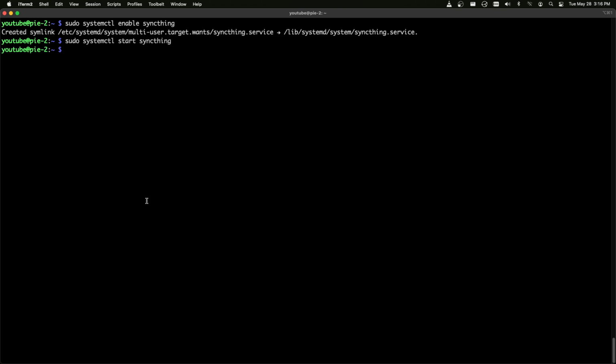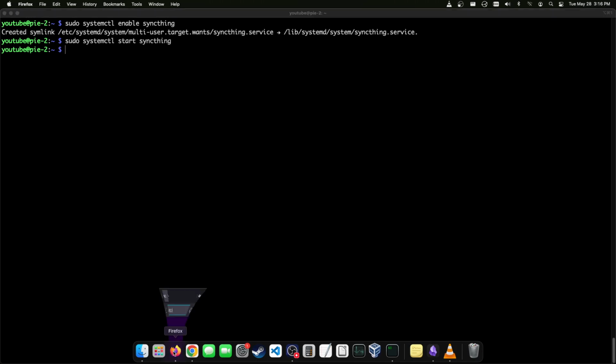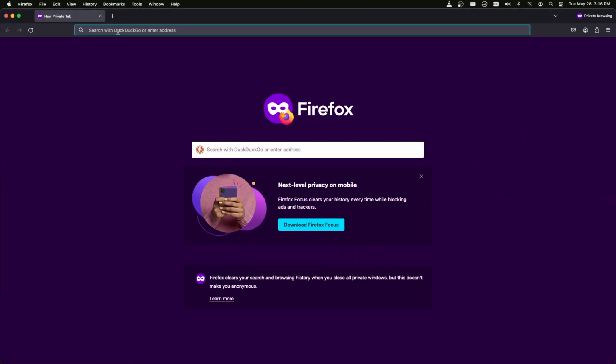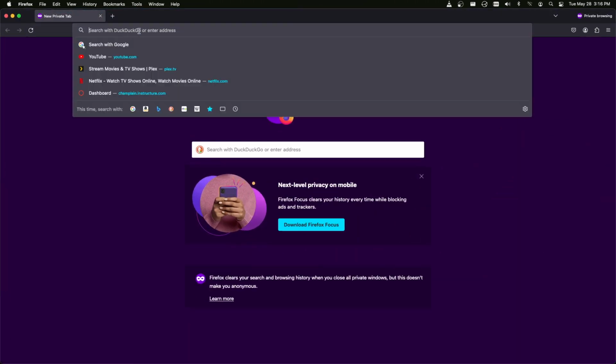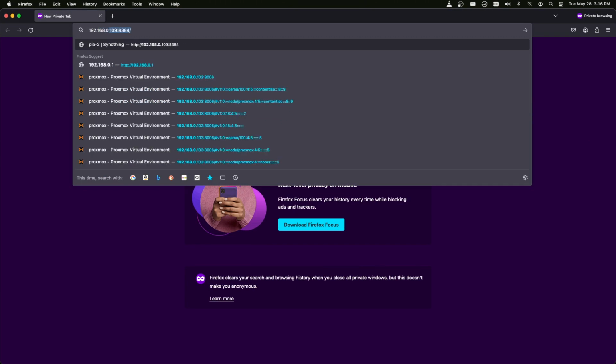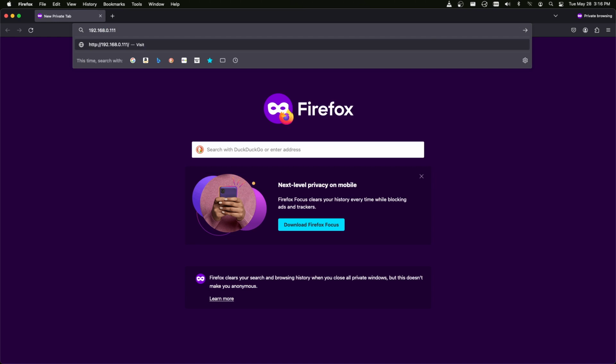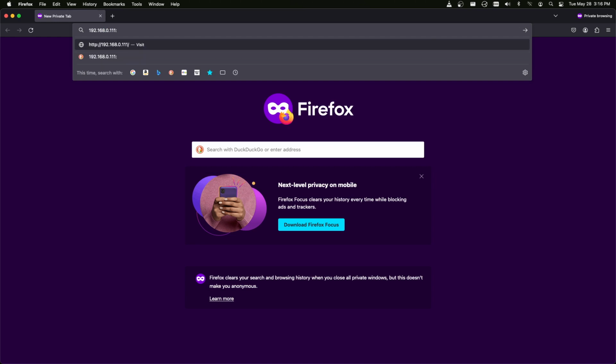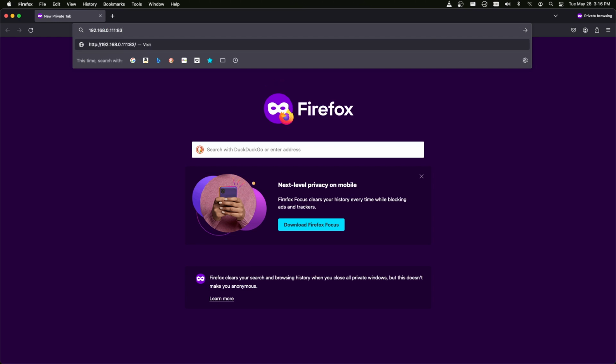Now, everything should be all set, so we can go ahead and access the Syncthing web client, which in my case is going to be on 192.168.0.111:8384. The port will be the same for you.